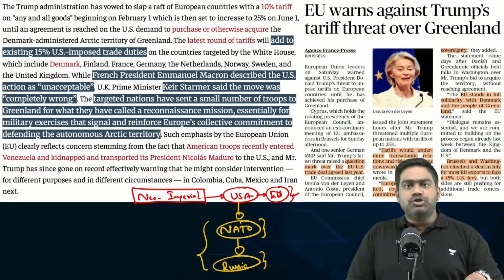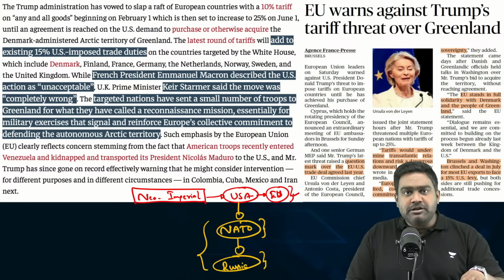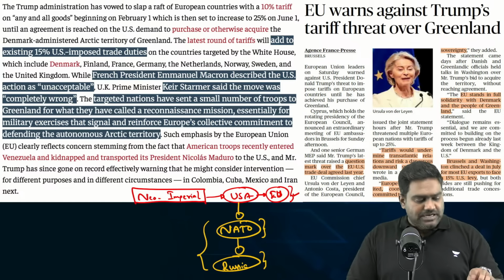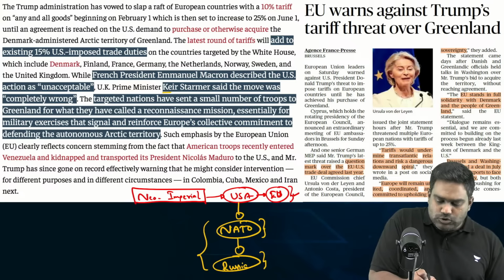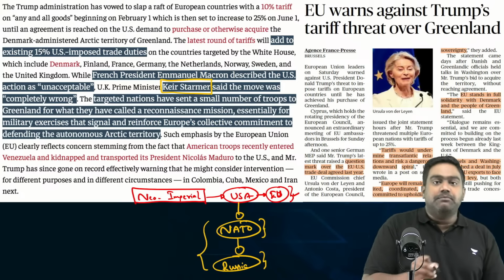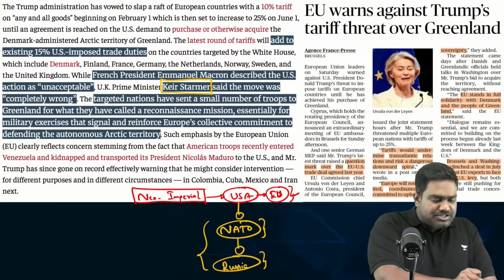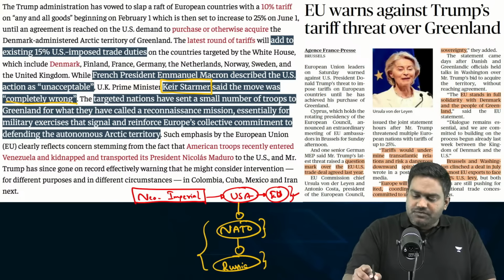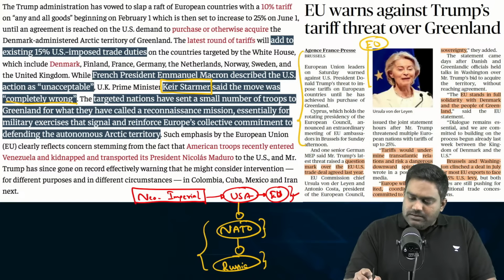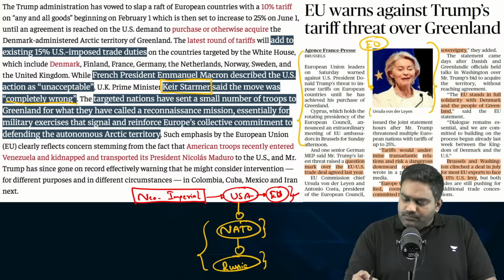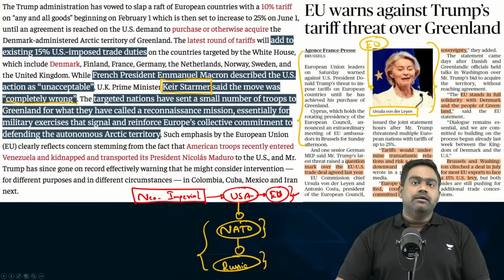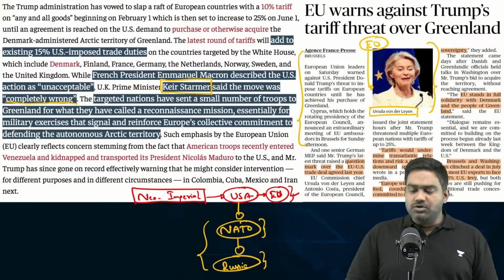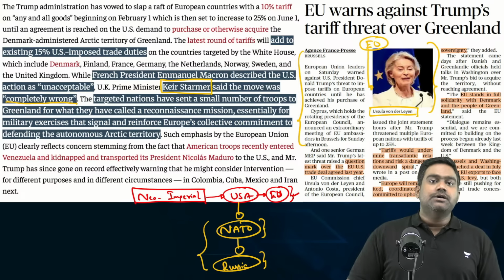Now, if you look at the reaction of European leaders, French President Emmanuel Macron has criticized the tariffs and called it unacceptable. The British Prime Minister Keir Starmer has also said that such tariffs and blackmailing tactics against allies are completely wrong. Then look at the reaction of the leaders of the European Union. The President, Ursula von der Leyen, has also criticized these tariffs and coercive diplomatic tactics against allies.